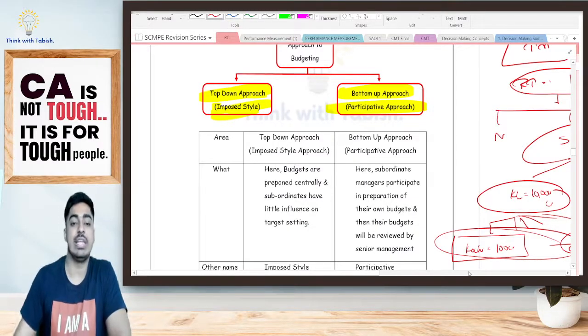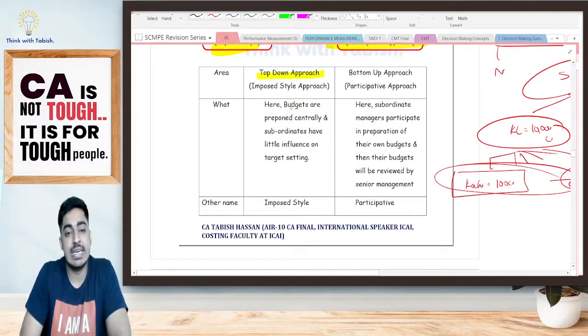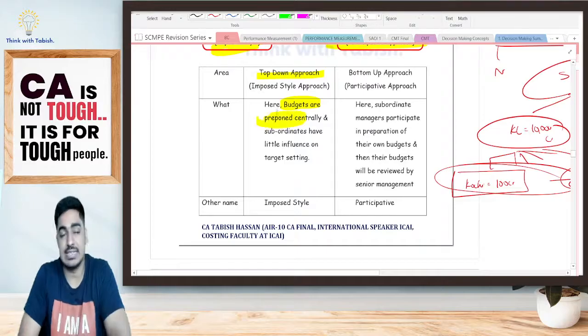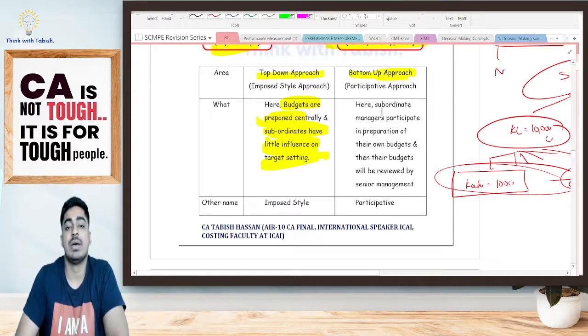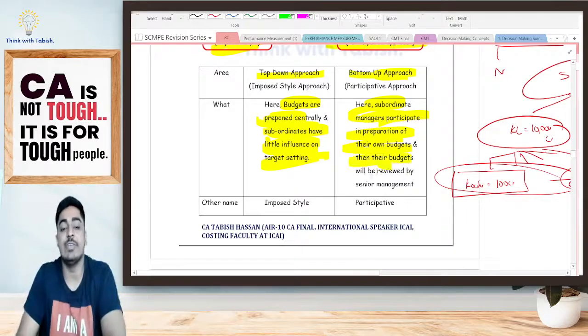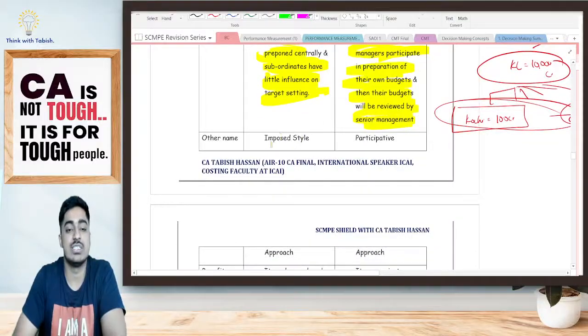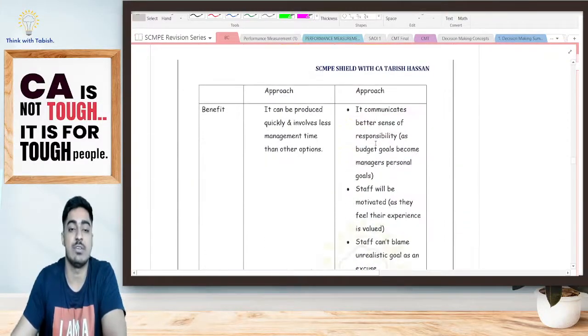So now let's quickly read. Top-down approach: here, budgets are prepared centrally, at the top level, and subordinates have little influence on budget setting. Bottom-up: subordinate managers participate in the preparation of their own budget, and then their budgets are reviewed and approved by senior management. The top-down approach is also called the imposed style. The bottom-up approach is also called the participative approach.